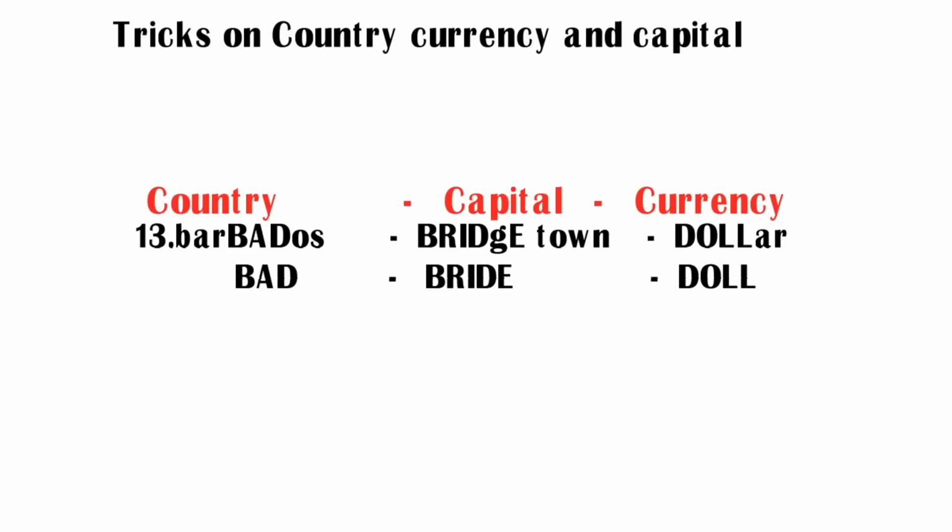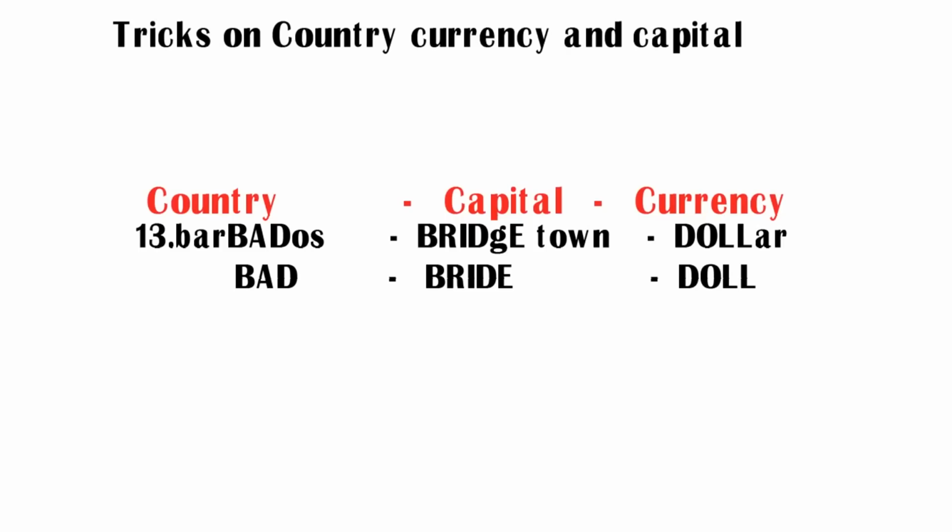Coming to the capital Bridgetown, you can see the capital letters B-R-I-D-E. Its pronunciation is bride. So try to remember Bridgetown as bride. Here bride stands for capital Bridgetown. Coming to the currency dollar, you can see the 4 letters D-O-L-L. Its pronunciation is doll. Doll is nothing but a toy. So try to remember dollar as doll. In this way we have got 3 new words: bad, bride and doll.